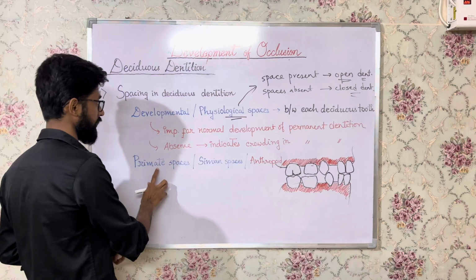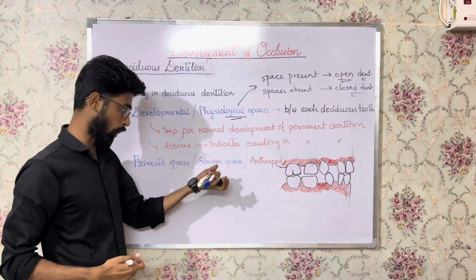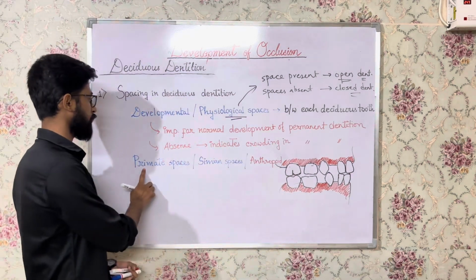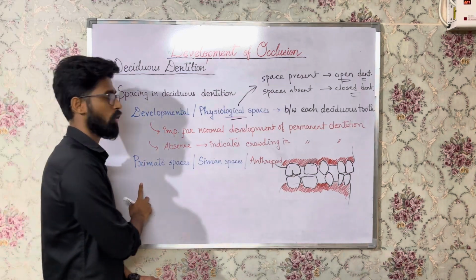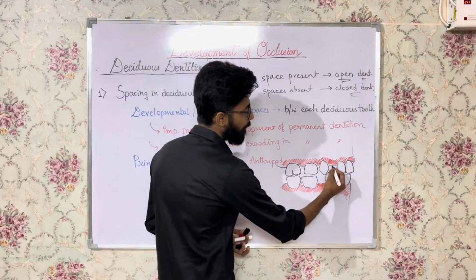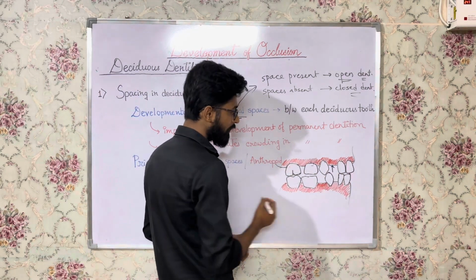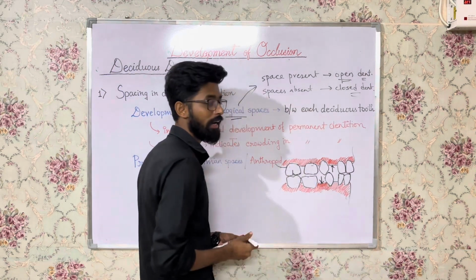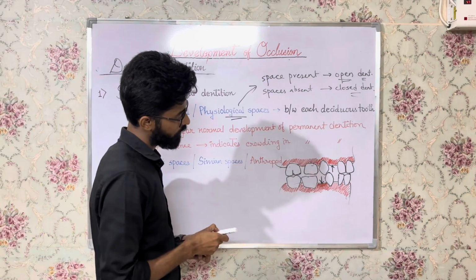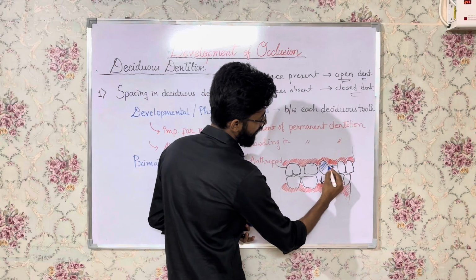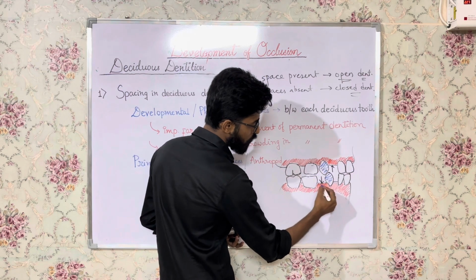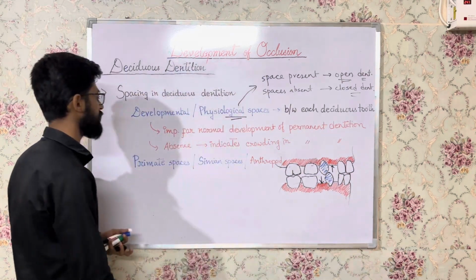Now there is another specific space that is called as primate space, also called as simian space or anthropoid space. It is particularly found in class Primata, so that's why it is called as primate space. This space is the space present mesial to the maxillary canine and distal to the mandibular canine. If you can see, this is the maxillary canine, the space which is mesial to the maxillary canine and distal to the mandibular canine, this one and this one, these are called the anthropoid spaces or primate spaces.